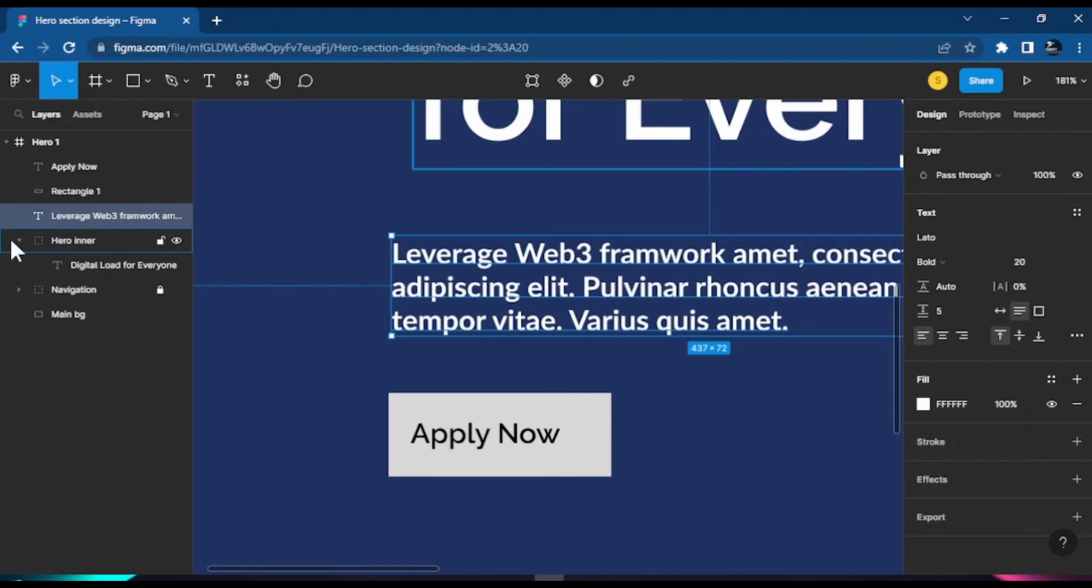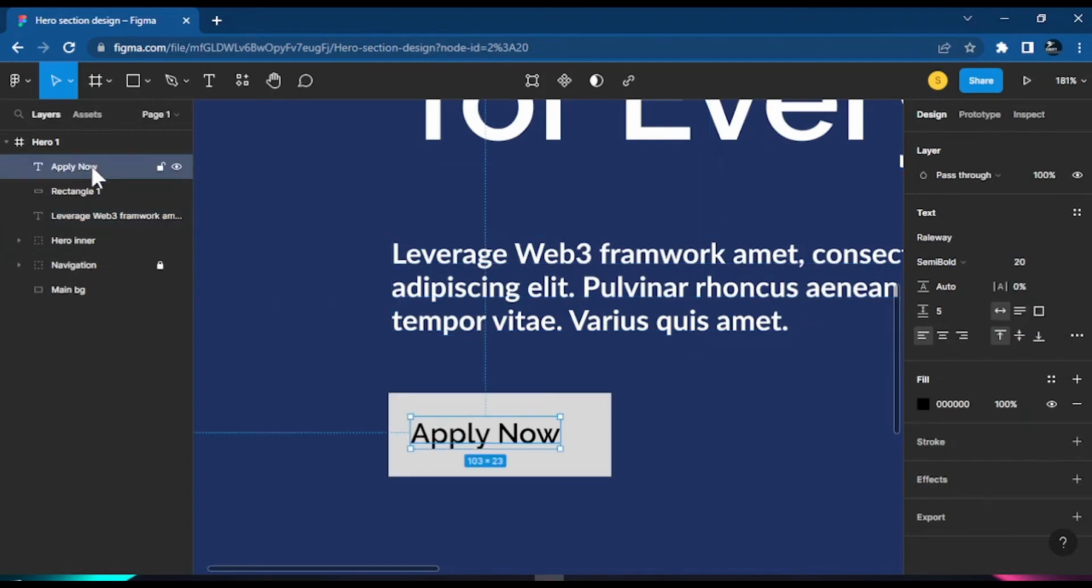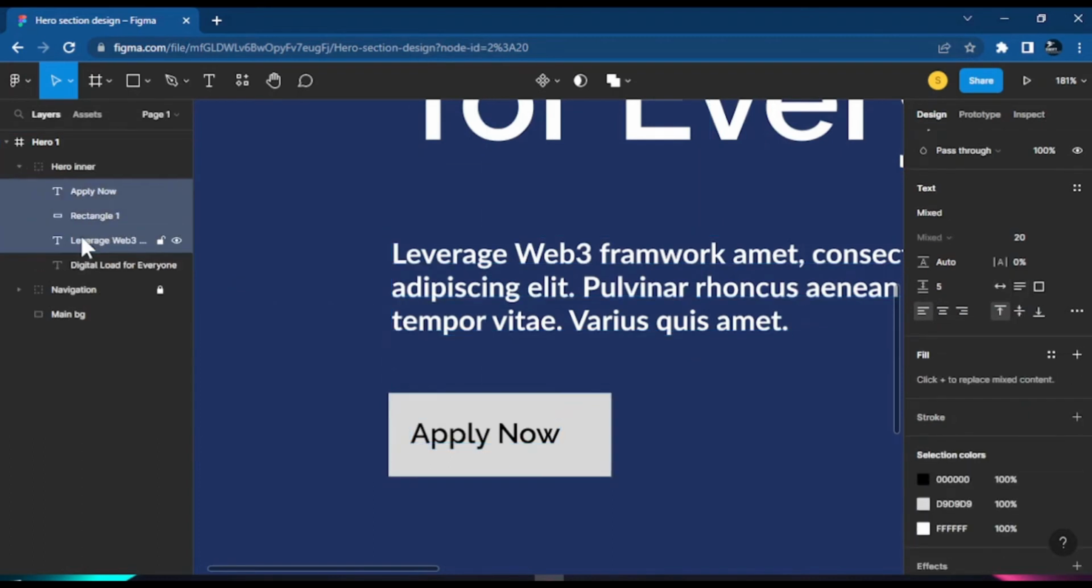By the way, all these ones that you see here for the hero inner are supposed to enter into the hero inner. So let me just select all and dump them inside the hero inner.